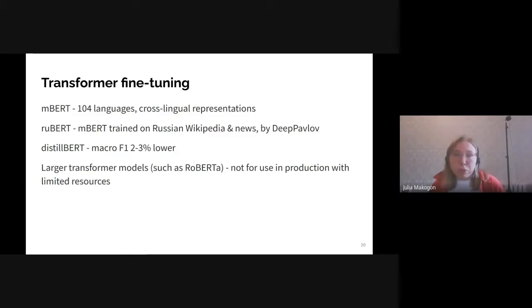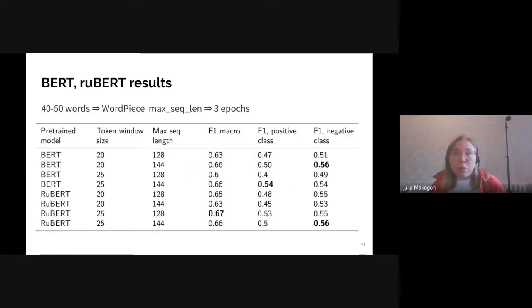We trained models for 3 epochs, as is usually done, and BERT uses WordPiece as a tokenizer, dividing words into subtokens. So our hyperparameters are token window size in words and WordPiece window size in subtokens. Hyperparameters were chosen so that most texts in the sample are not truncated and used in full. Padding was used for the contexts at the document start and end.